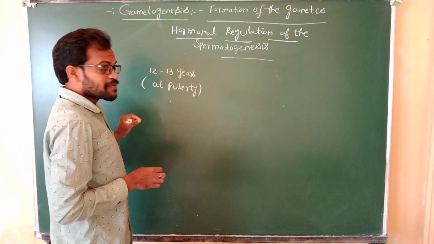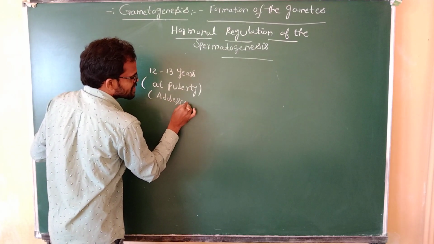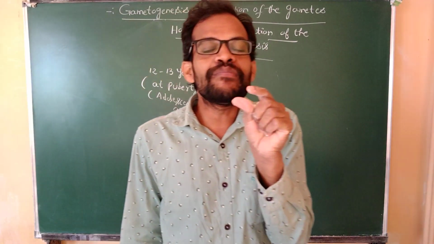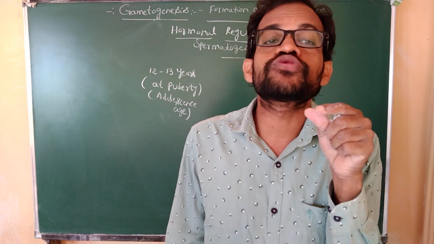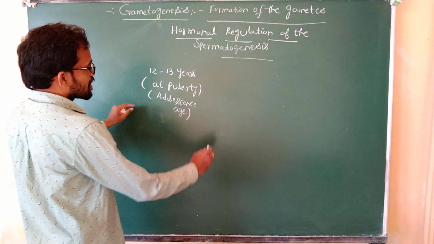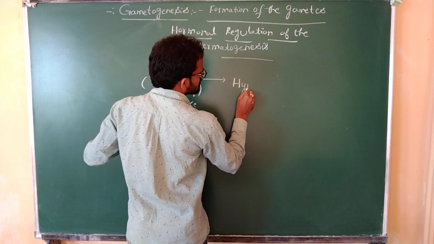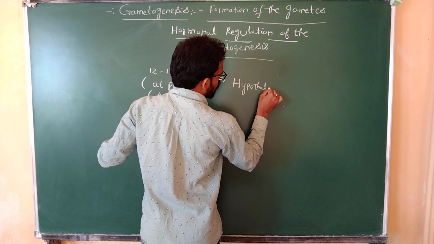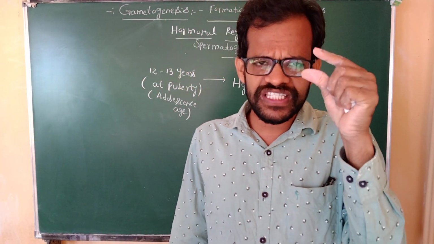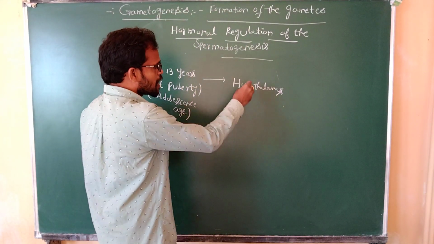Puberty means adolescence. Once the male baby reaches the age of 12 to 13 years, the hypothalamus becomes active. The hypothalamus is located in the brain, and it is the first endocrine part. After that comes the next part.